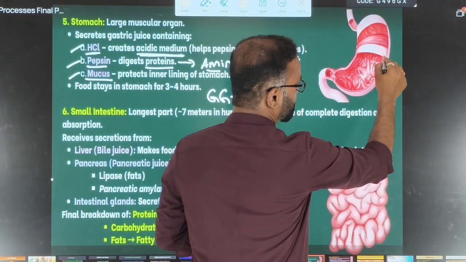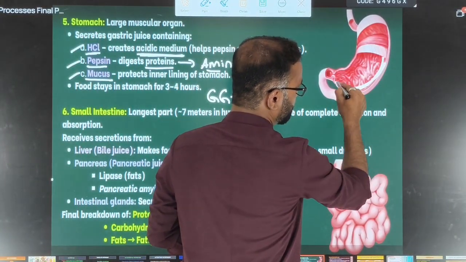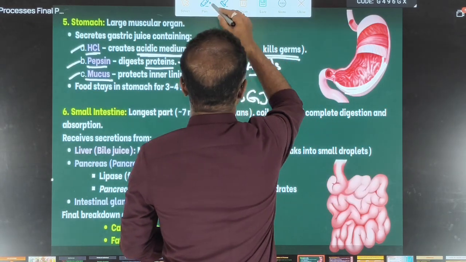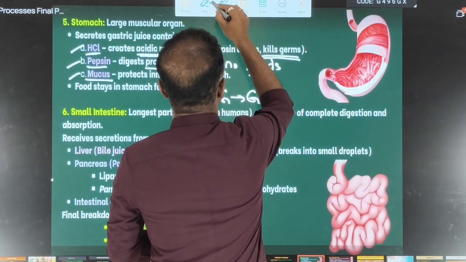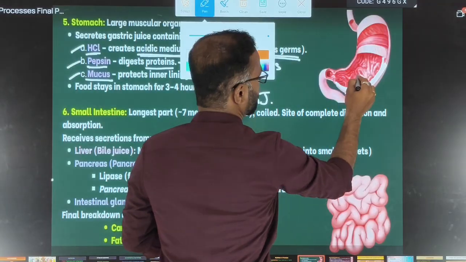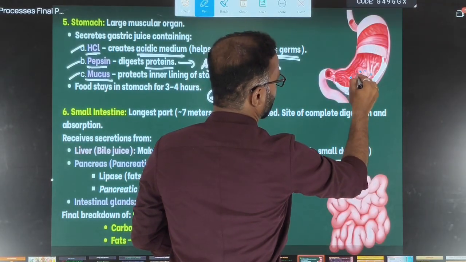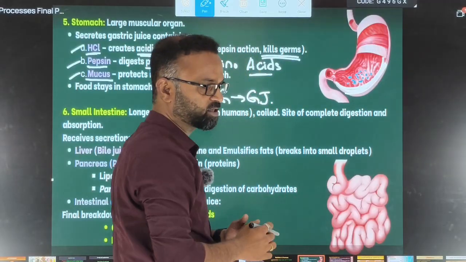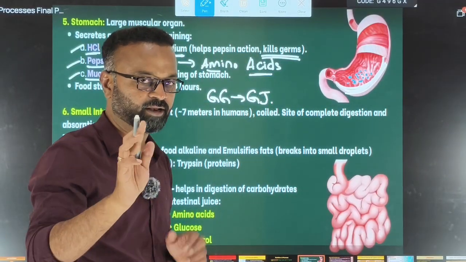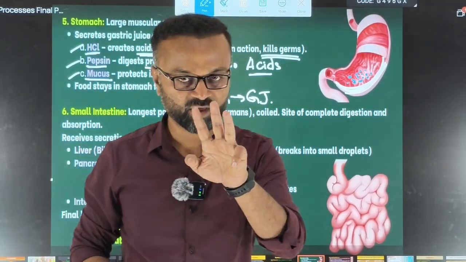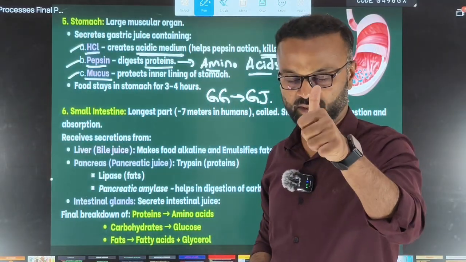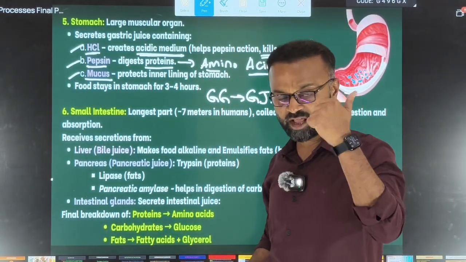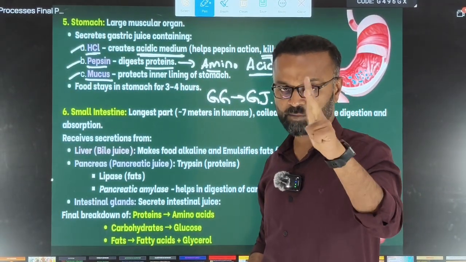So here, if the mucus is secreted in this region, and here we have the HCl, then definitely it will not burn the inner layer of the stomach. That means mucus will protect the inner lining of the stomach. Three major things in the stomach: one is HCl, the next one is the pepsin, and the mucus.